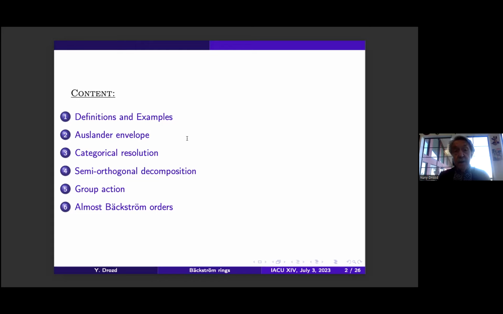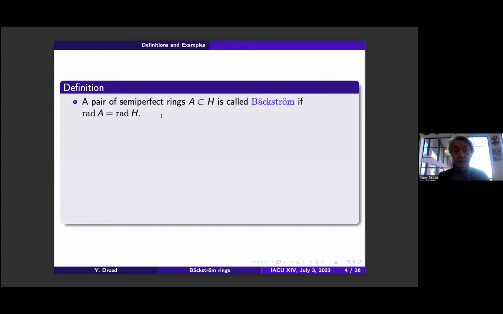So, the often envelope introduced by Igor Burban and me, categorical resolution related to this standard envelope, and semi-orthogonal decomposition. Then, after again some examples, I should consider group action and a new class of orders, so-called almost Backström orders. So I will start with definition.